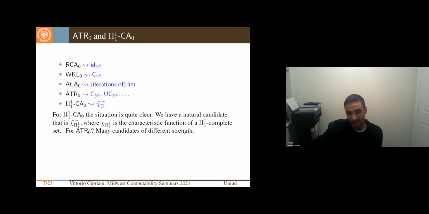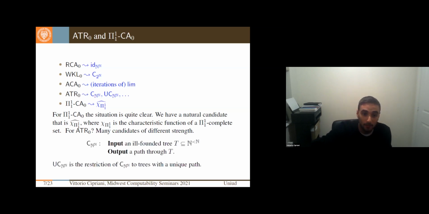Namely, we have many candidates of different strength, and just to mention two candidates that will be useful for the rest of the talk: we have the choice on the Baire space, that can be stated as you give me as input an ill-founded tree, and I want a path for that tree. Ill-founded simply means that there is an infinite path in T. And the second is its restriction to trees that have a unique path.